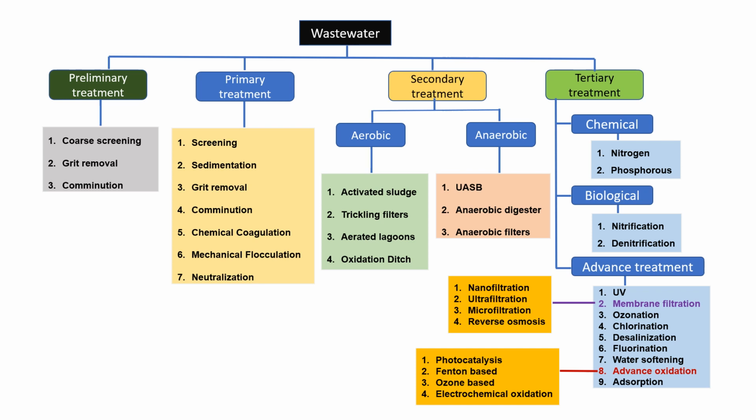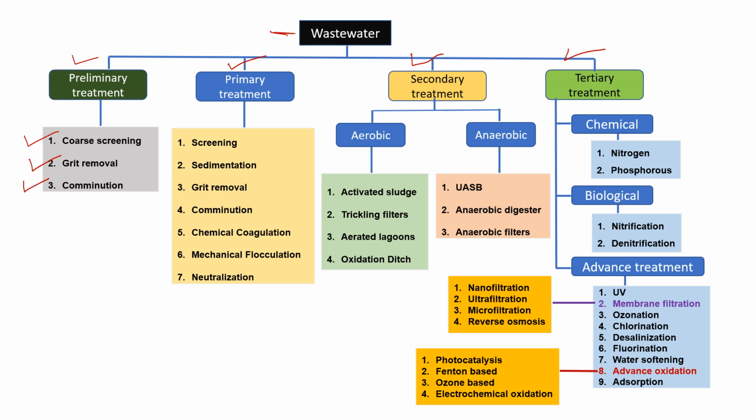So now the classification of wastewater treatment process. This flow diagram is very important. Here you can see the wastewater is treated by several steps. The first one is the preliminary, the second one is the primary treatment, the third one is the secondary treatment, and the fourth one is the tertiary treatment, that is also known as advanced treatment. In preliminary treatment we are using coarse screening, grit removal, and comminution. What is comminution?